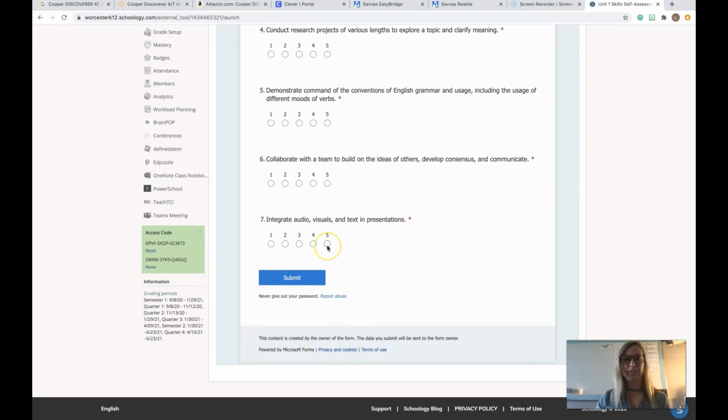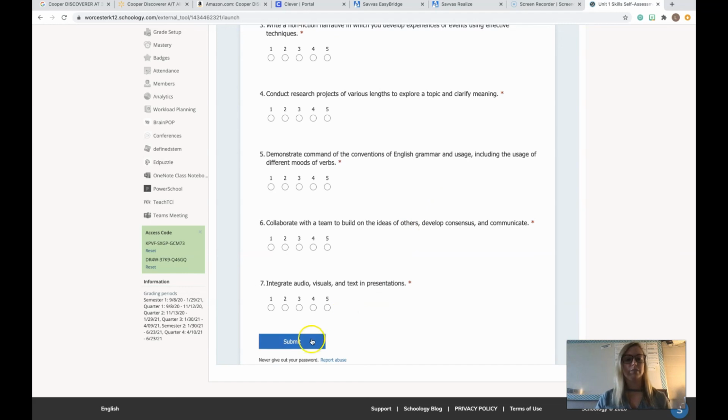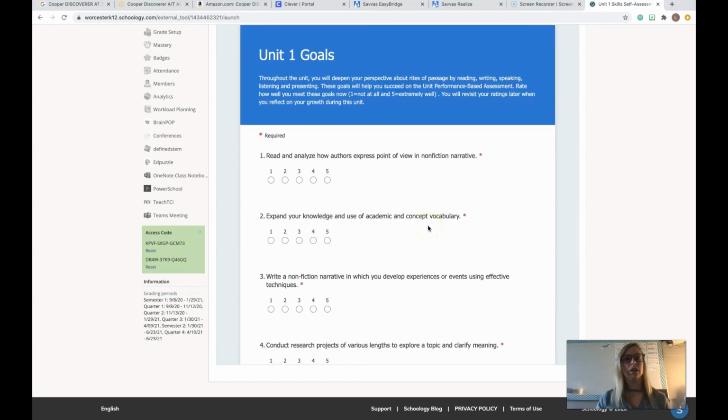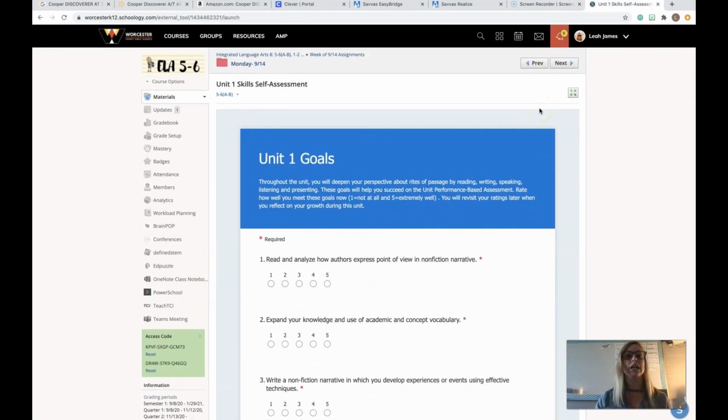Please, once you've filled out this form on yourself, you click submit. Okay, so please, once you have filled all of this out, click submit, and then you will be finished for the day. So remember, today we're keeping it a little bit lighter because tomorrow is going to be some heavy content information.